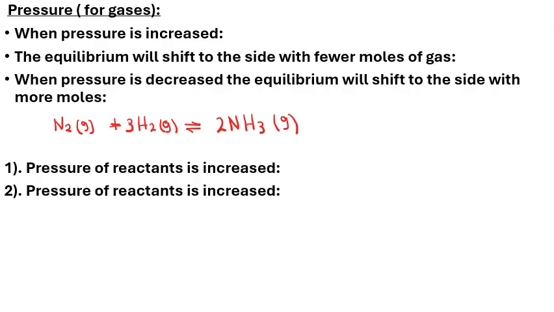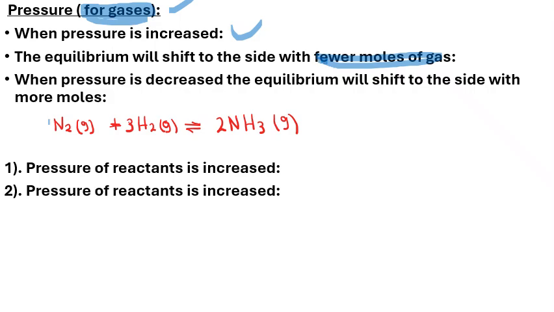Next disturbance, which is pressure, and we know that pressure only disturbs the equilibrium for gases, guys. So when pressure is increased, the equilibrium will shift to the side with fewer moles of gas. What do we mean by that? These are the moles of gas we're talking about.